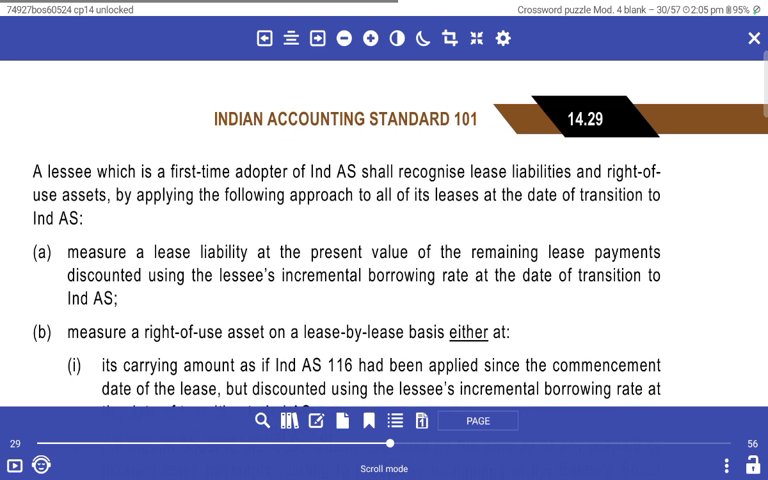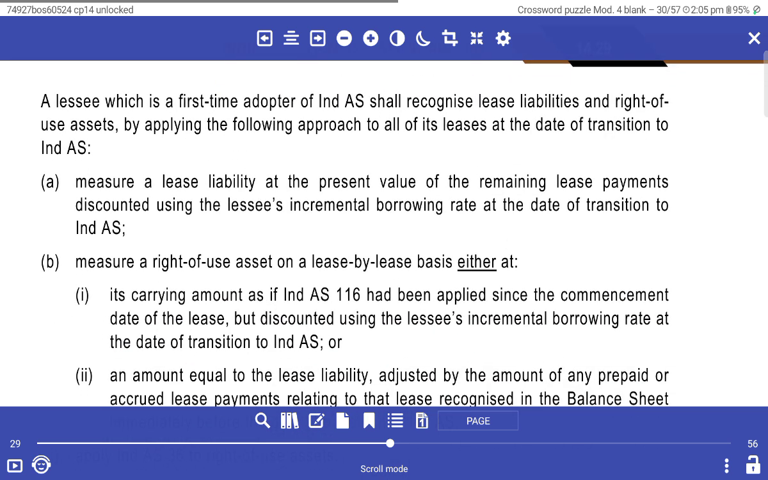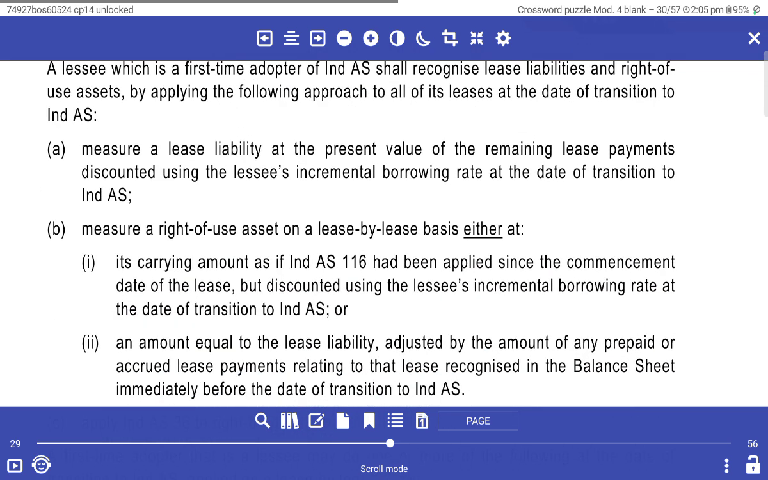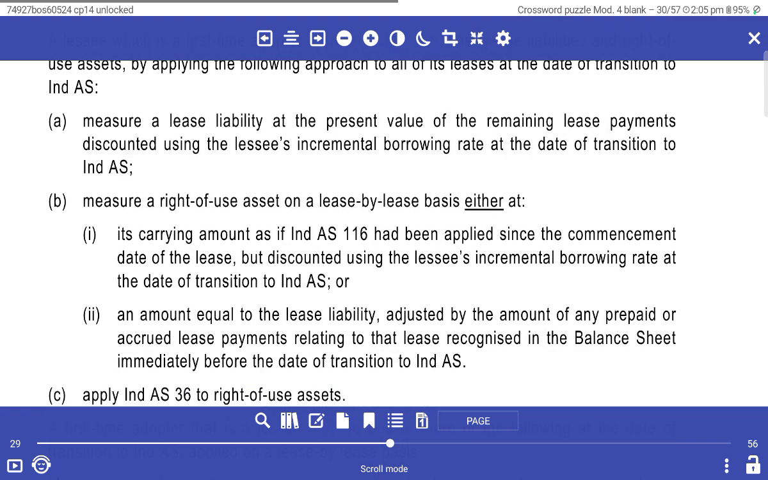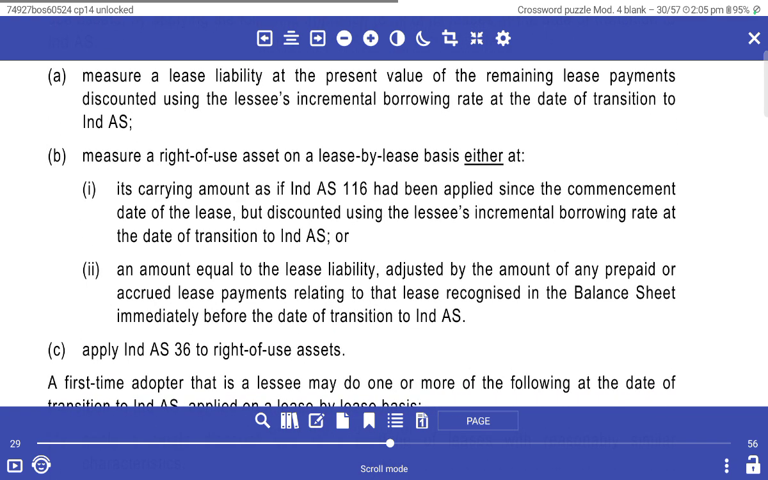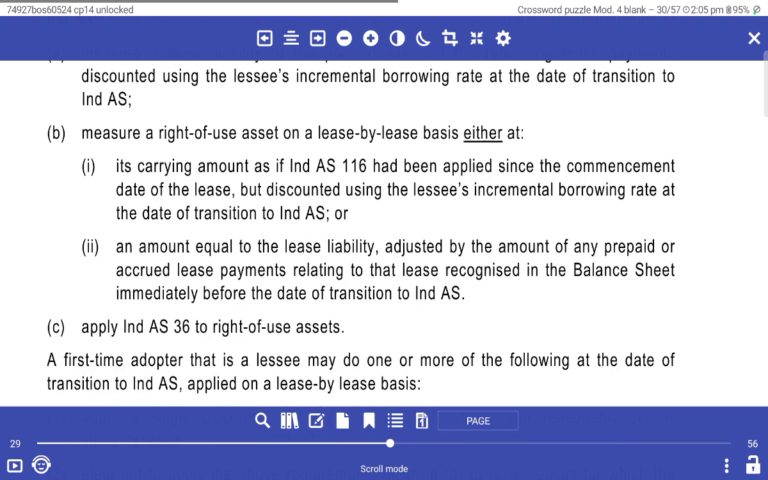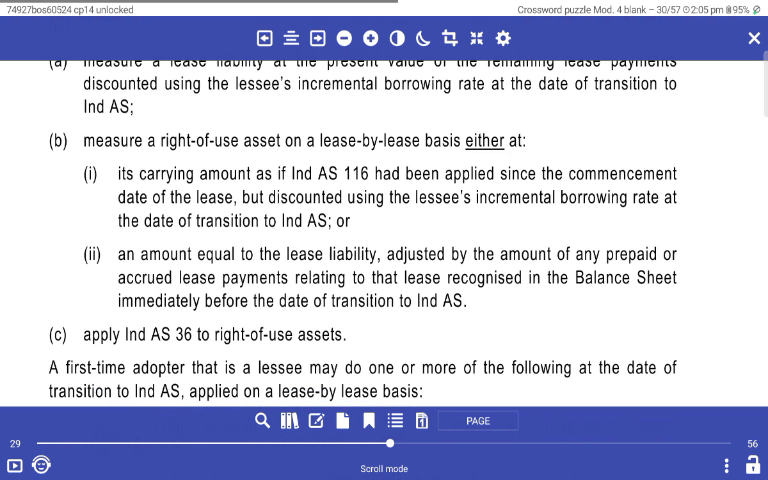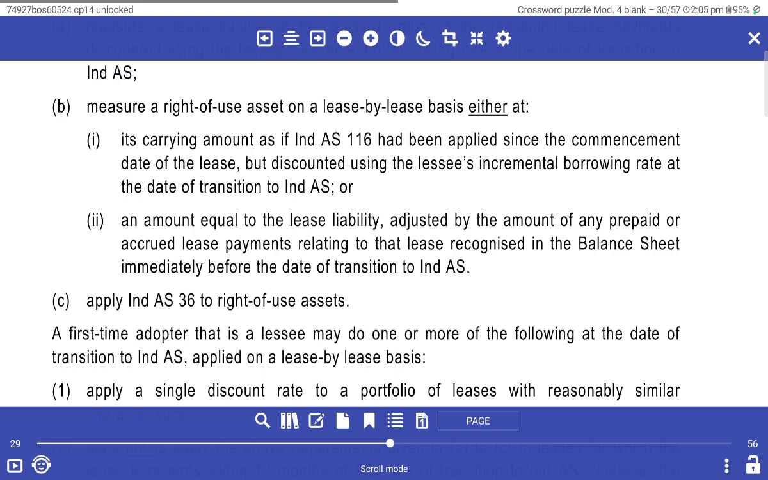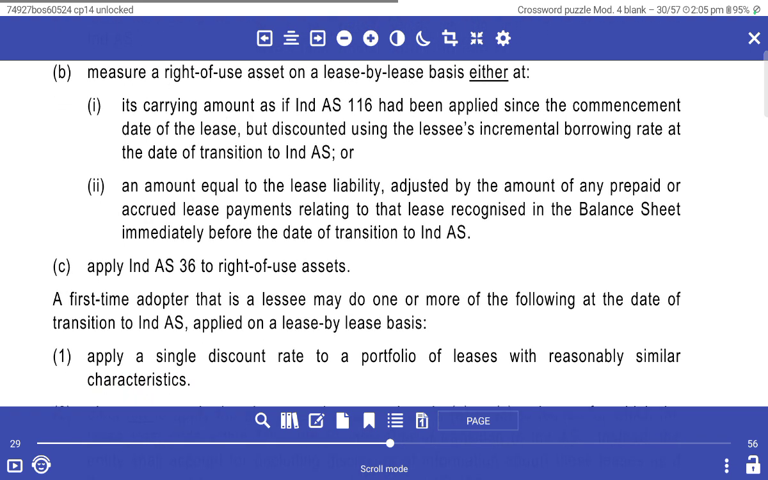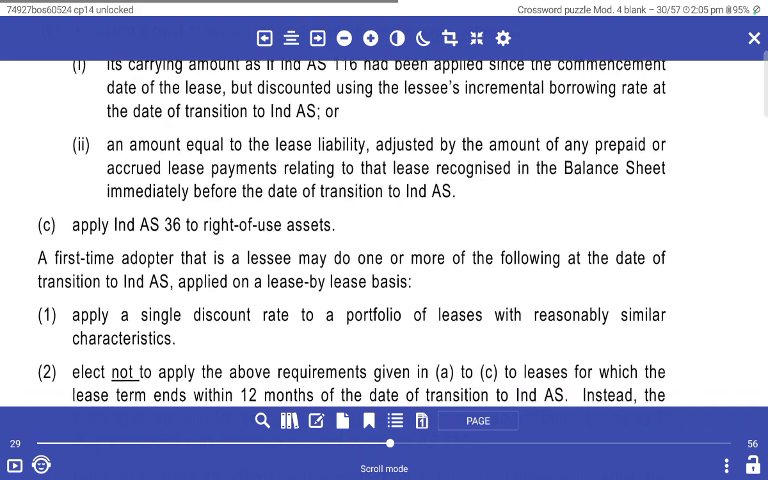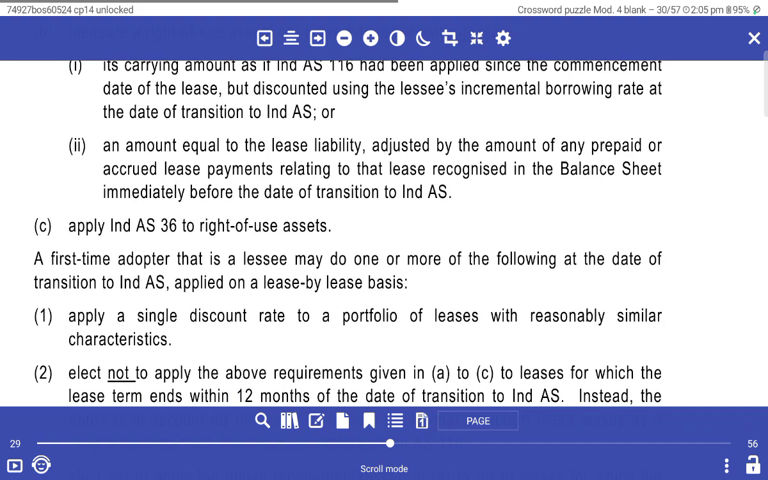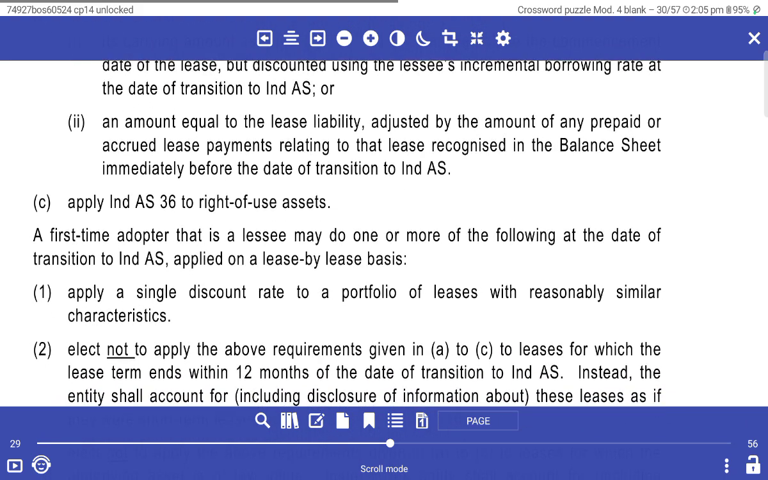Lease, which is the first time marketing NDAs and recognize the lease liability, the right of use of assets, applying the following approach among the lease and data transaction. Measuring the lease liability present value of the remaining lease payment, discounting using the lease incremental borrowing rate and data transaction NDAs, measuring the right to use asset of the lease and lease the right. Carrying the amount of NDAs margin has been applied since the commencement of data lease, but is continuing using the lease incremental borrowing rate at the data transaction NDAs or NDAs.